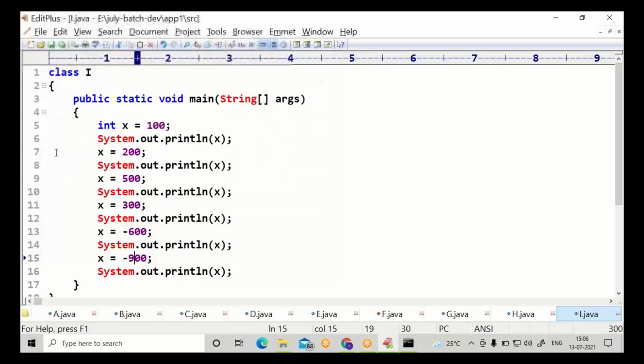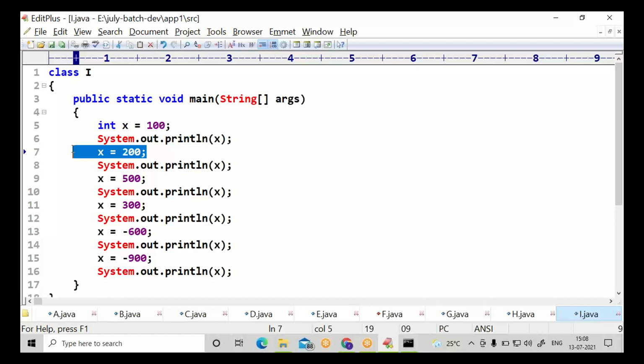Class name I. Please observe the variable: a container where we can store one varying value. Initially 100. Later 100 is replaced by 200. You can call this reinitialization. The initial value is replaced; 100 will be no more.